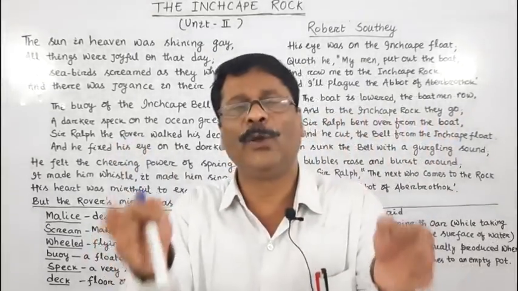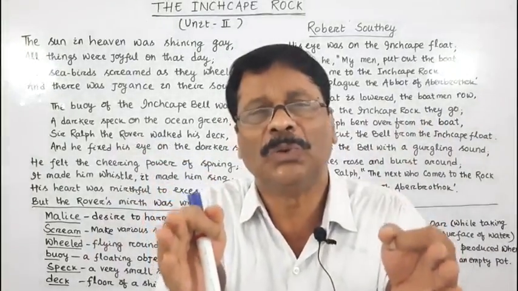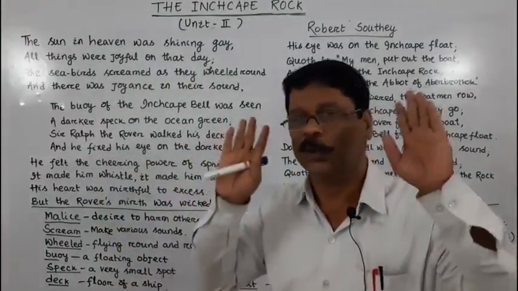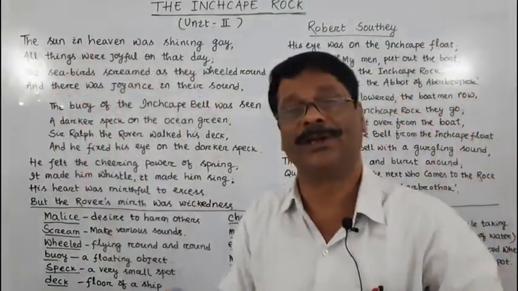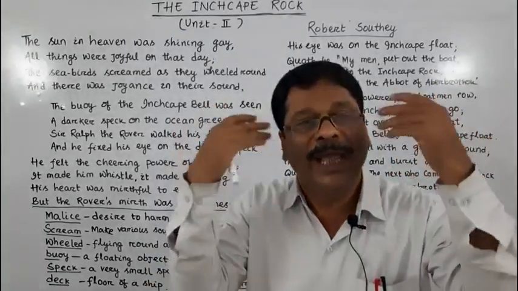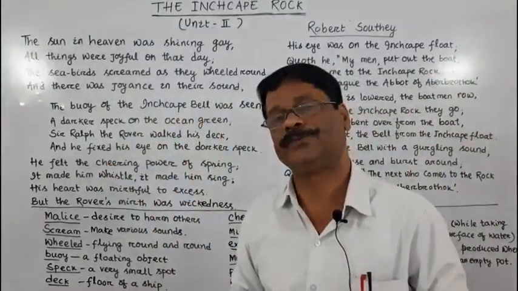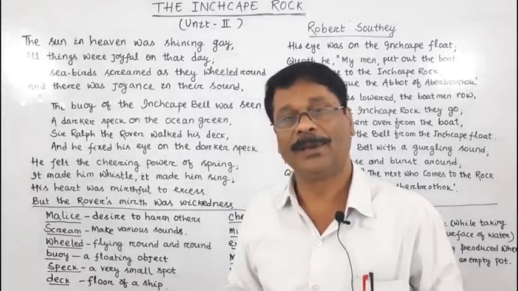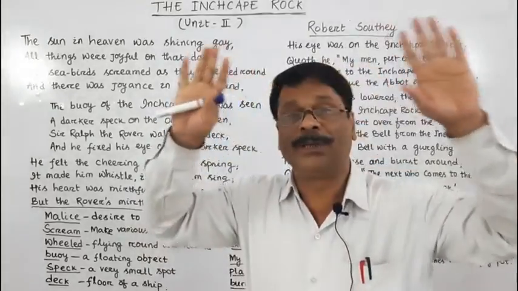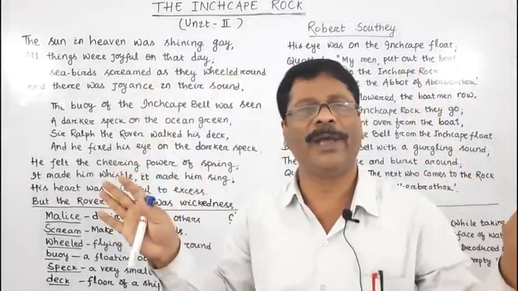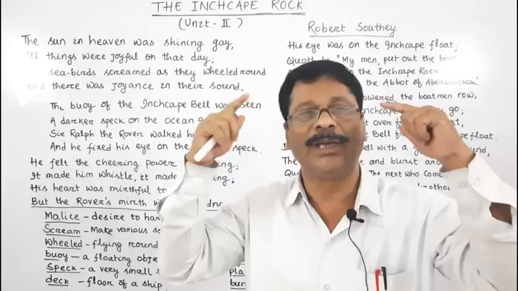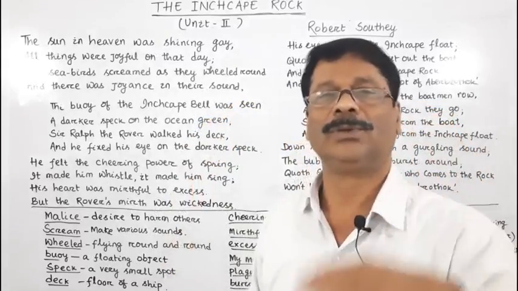He was a wicked man, and he wanted to do some evil things towards the others. Good men always think to do good to others, but those who are wicked only think how to do evil things to others. How could he think of doing good to others? So, though everything was beautiful and he was enjoying his life, at the same time he was thinking how to do some harm to others.